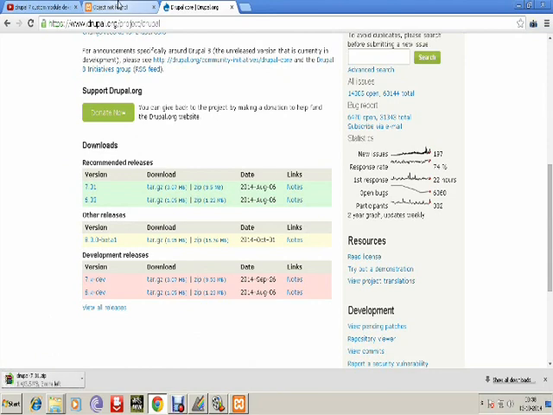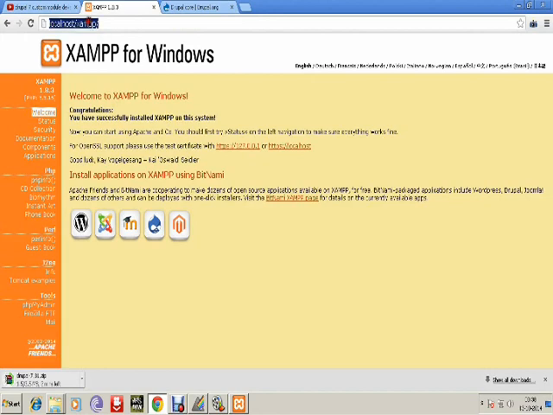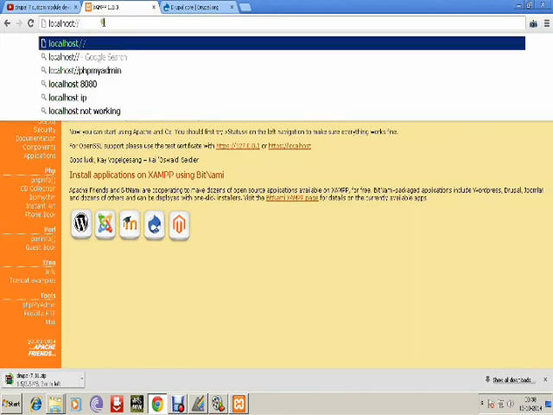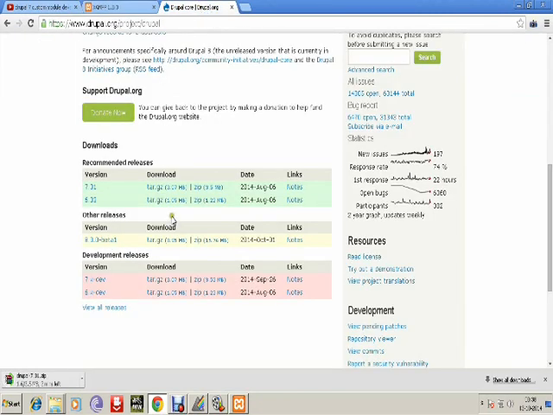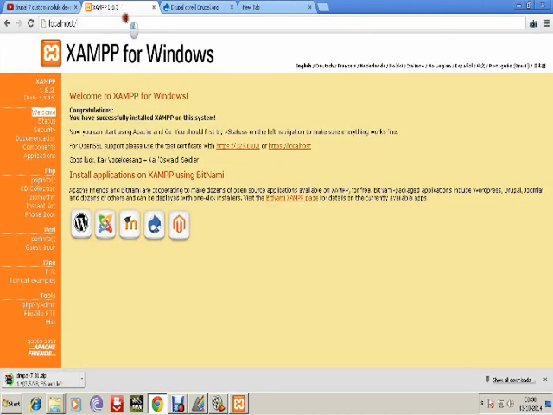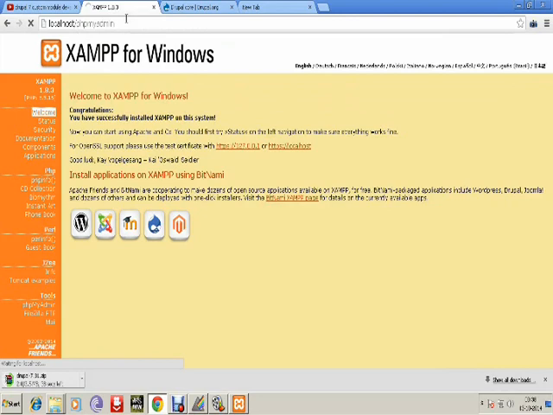Once the download has been completed, you extract the files and copy all the Drupal files into our Xampp htdocs folder. Before that, I check that our Xampp server is running. It's working, I think. So I just type localhost, and it's working.